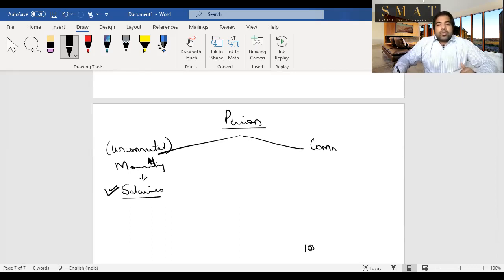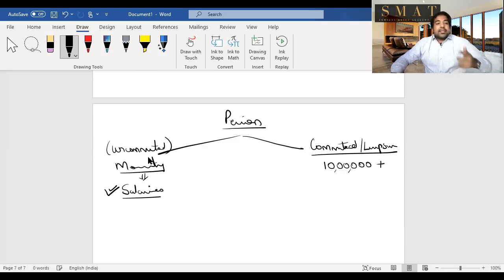But it's the commuted pension, by which I mean lump sum pension, guys, the lump sum pension. So let's say you don't want a pension monthly wise, or you want part monthly, part lump sum, and you demand a lump sum benefit. Let's say you take 10 lakh rupees, so that 10 lakh will be added, and let's say this 10 lakh is 75% of your total pension. So you said 75% I want commuted, so they give you 75%, that is 10 lakhs. For this pension, first you will add it, and then you will minus half of the total pension as a reduction.